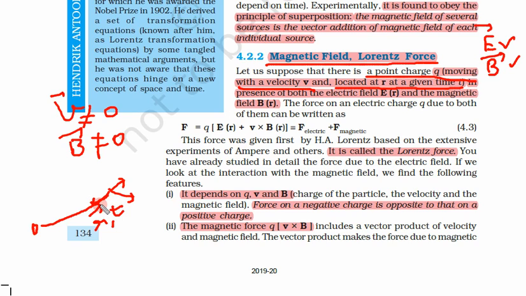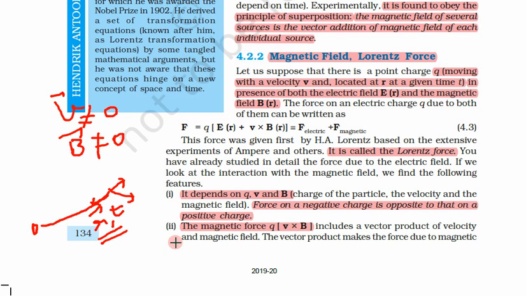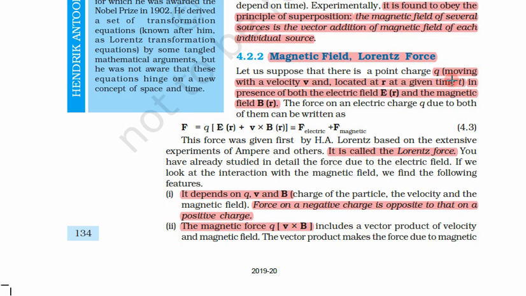Since it has a non-zero velocity, its position is also changing with time. That's why we say that it is moving with velocity v and located at r at a given time t. At t plus delta t, it would be at some other place. So since this is moving, we have both the electric field as well as the magnetic field.